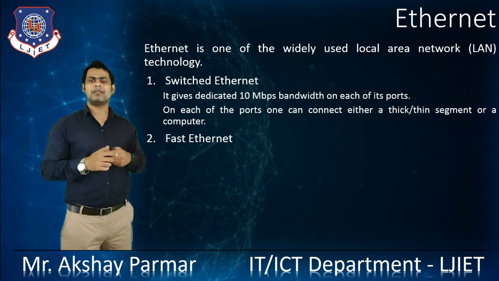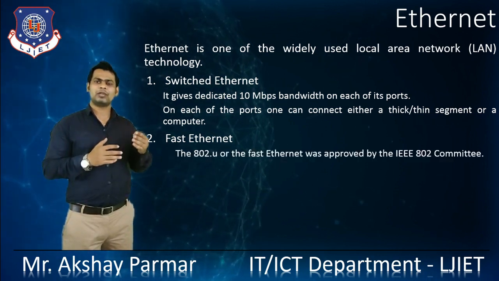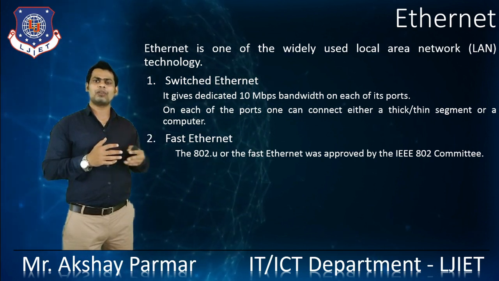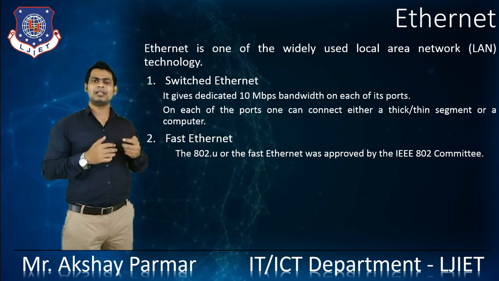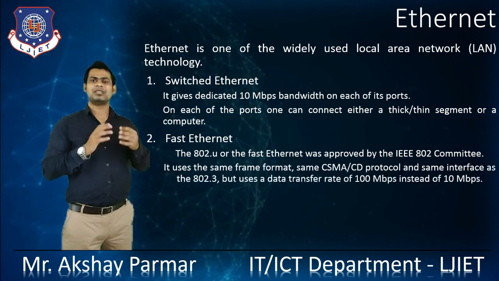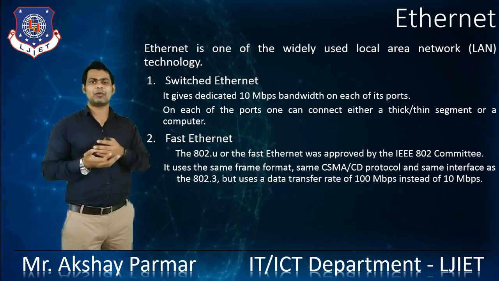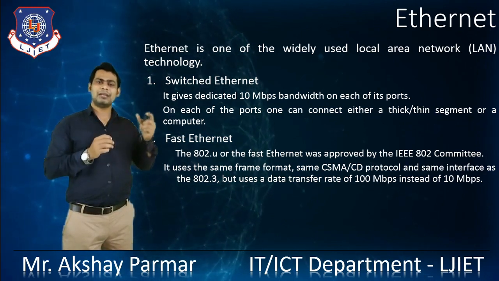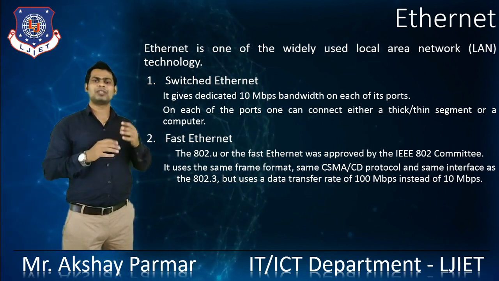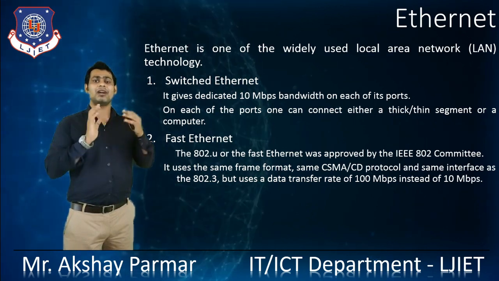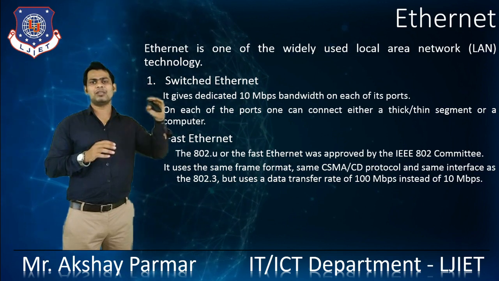The second type is Fast Ethernet. So what do we mean by Fast Ethernet? 802.3u, or Fast Ethernet, was approved by the IEEE 802 committee. It uses the same frame format, the same CSMA/CD protocol, and the same interface as 802.3, but uses a data transfer rate of 100 Mbps instead of the 10 Mbps of switched Ethernet.